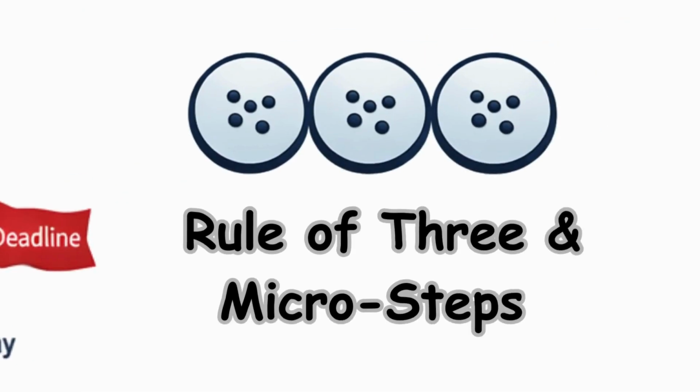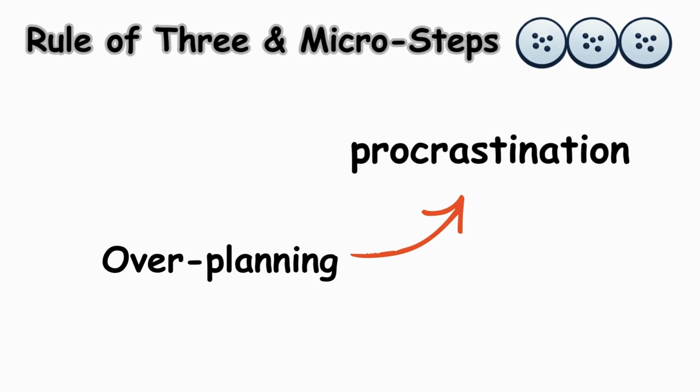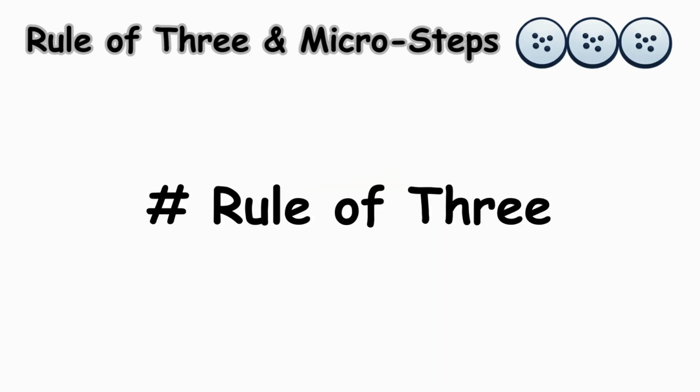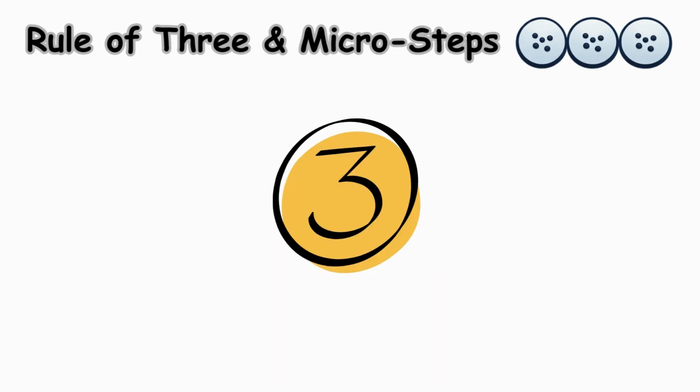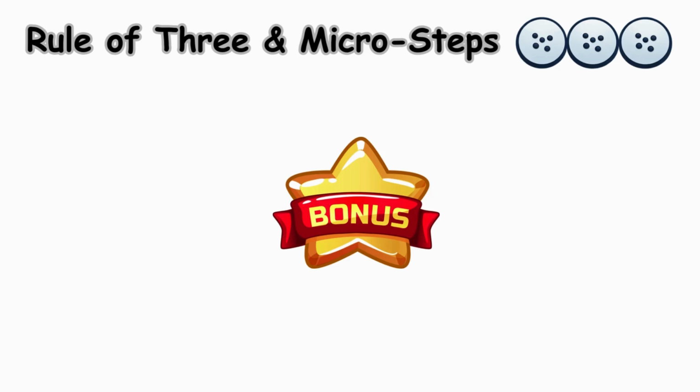The rule of 3 and micro steps. Overplanning is a form of procrastination. If your daily plan has 15 items, you've already failed. Adopt the rule of 3. Identify the 3 and only 3 tasks that will move the needle today. Everything else is a bonus.